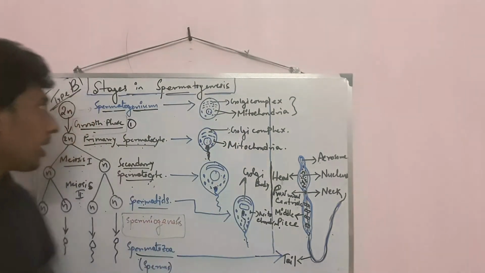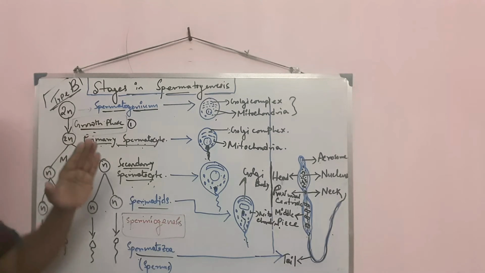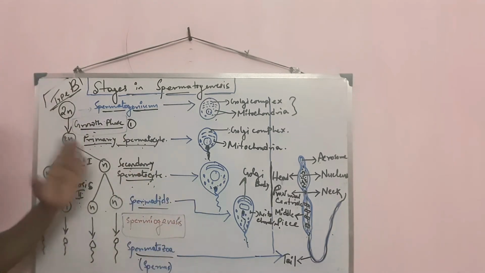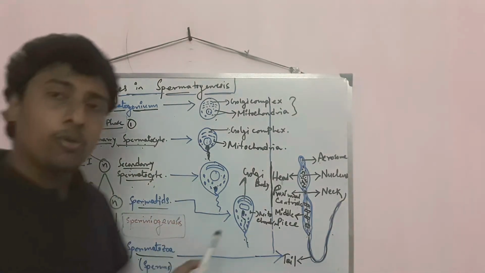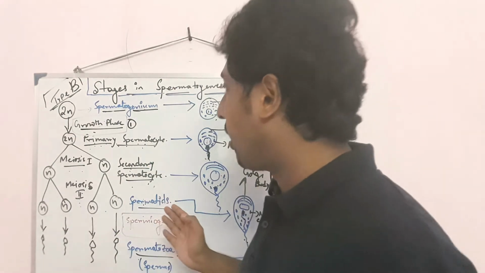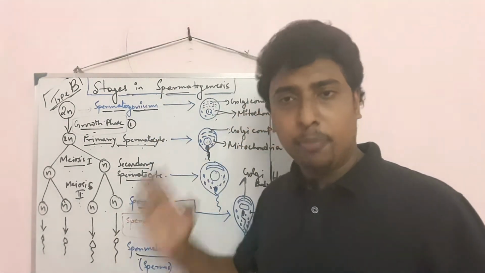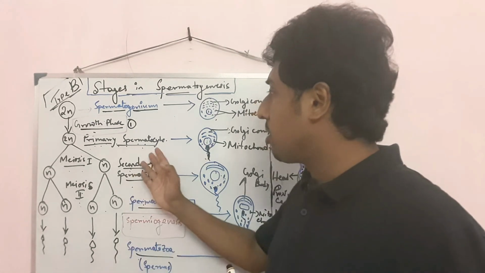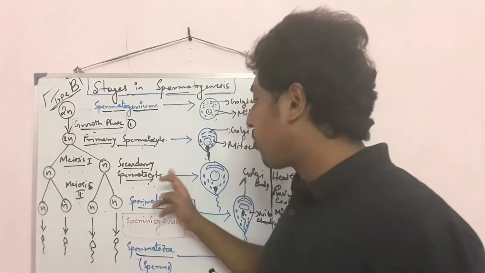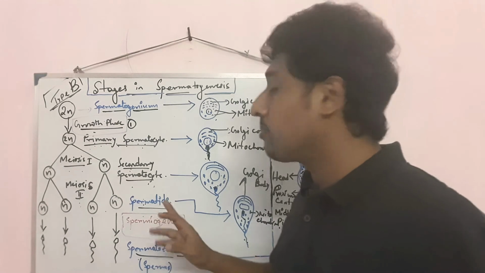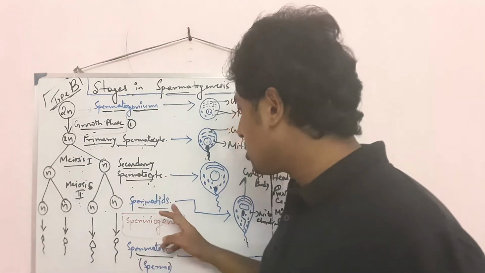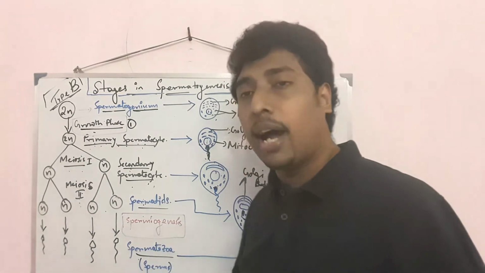So how is sperm produced in the male body? First of all, spermatogonia have a diploid number of chromosomes. In step 1, from spermatogonium, in the growth phase, primary spermatocyte will be produced. After primary spermatocyte, secondary spermatocyte will be produced, and from secondary spermatocyte, spermatids will be produced. After spermatids, spermatozoa will be produced.